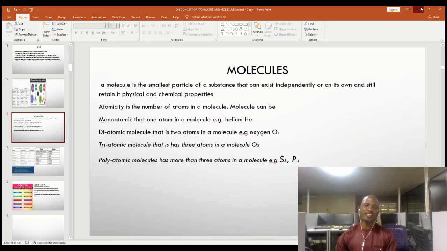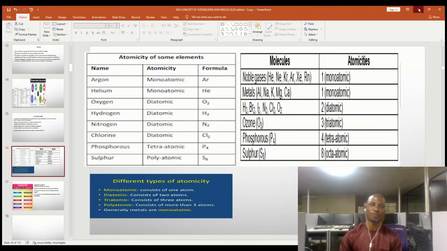My wonderful student, let's take a look at so many other examples of atomicity of a molecule. As you can see, argon and helium are monoatomic because, like I said, they are inert gases. Other elements that can exhibit monoatomicity are the metals: aluminium, sodium, potassium, magnesium, name them. Then we have diatomic, for example oxygen, hydrogen, nitrogen, bromine, chlorine, and so on and so forth. Remember I said triatomic molecule, we have ozone, and we have tetraatomic and octaatomic molecules. We refer to them as polyatomic molecules. Phosphorus is P4, sulfur is S8.